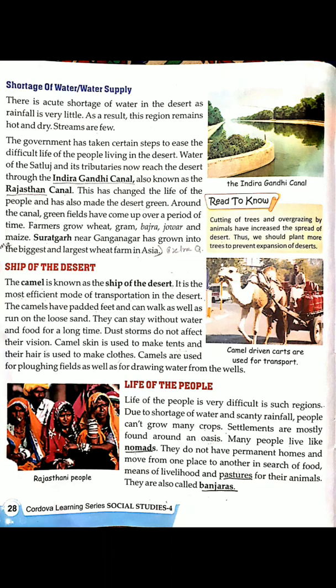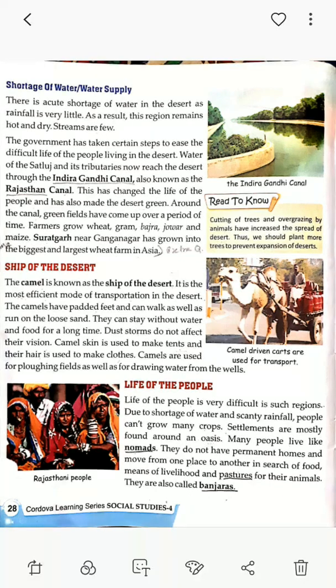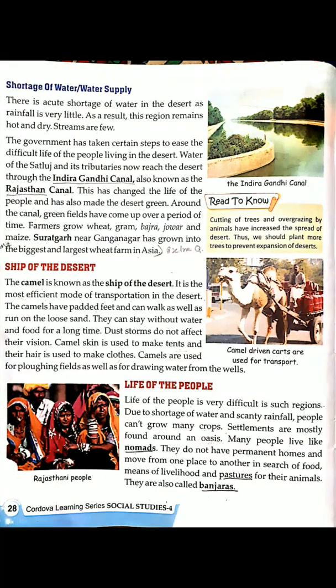Camels can stay without water and food for a long time. Their vision is not affected by the dust storms. Camel skin is also used to make tents, and their hair is used to make clothes. Camels are used for ploughing fields as well as for drawing water from the wells.